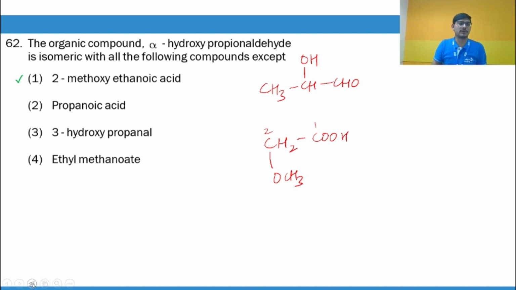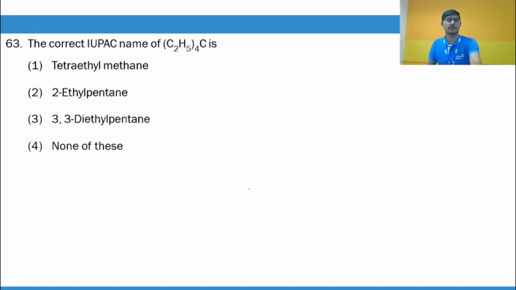Now, if you try to write their molecular formulas, you will find that it is C3H6O2, and here it is C3H6, but it is O3. So it is not isomeric, so that becomes the correct answer.